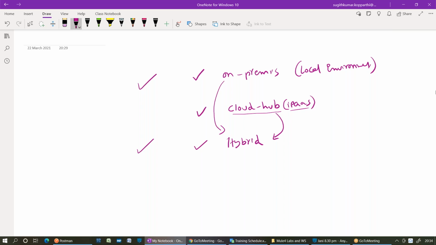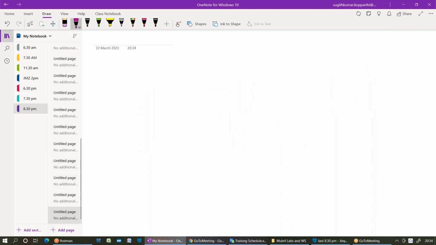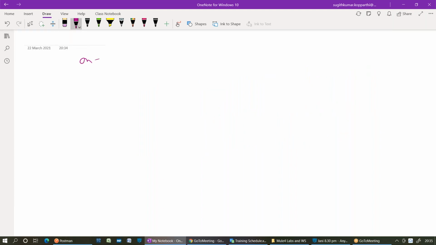Before going to the CloudHub deployment, we need to see many points. First, let me discuss on-premises and the hybrid model. So first, we are going to discuss on-premise deployment.